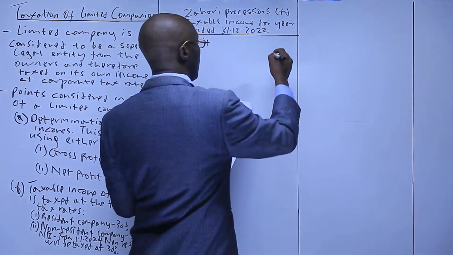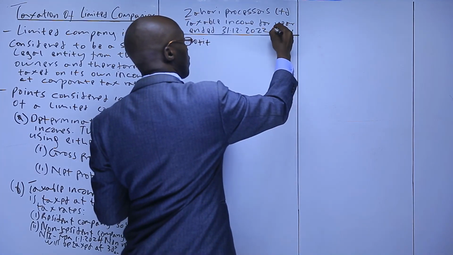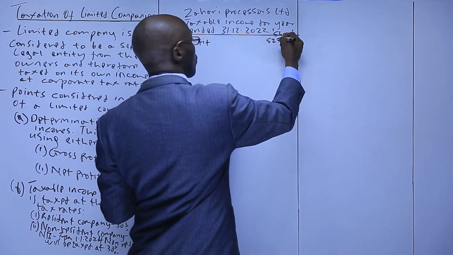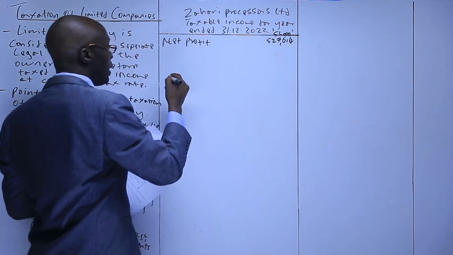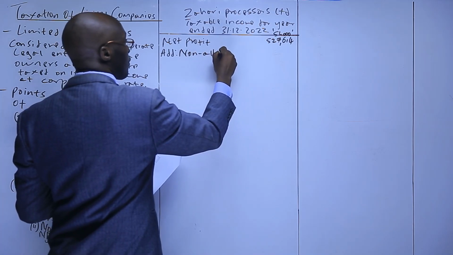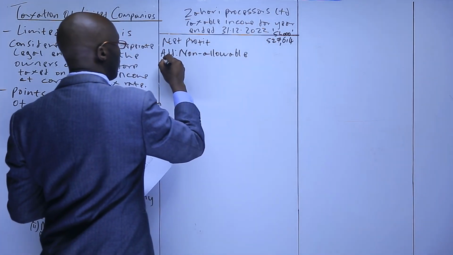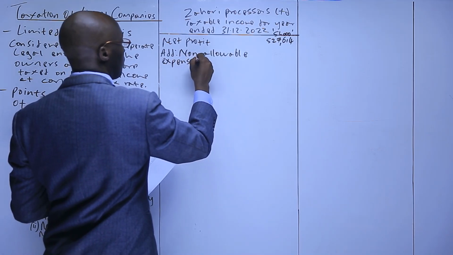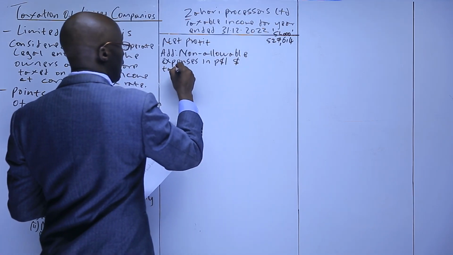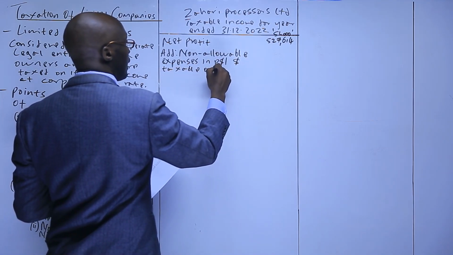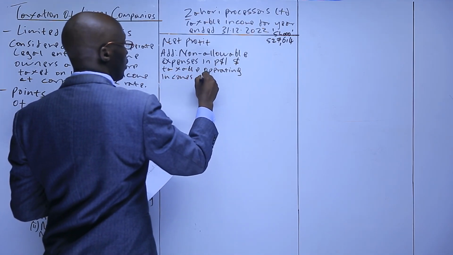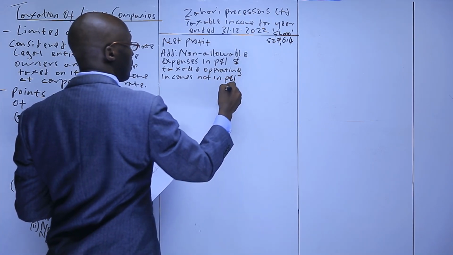Note that the items have been given in shillings 1,000. So we have 527,614. And then we add non-allowable expenses in P&L, and taxable operating income not in P&L.